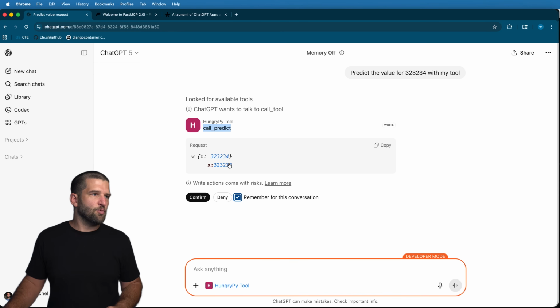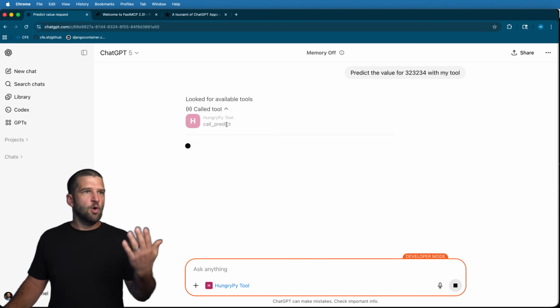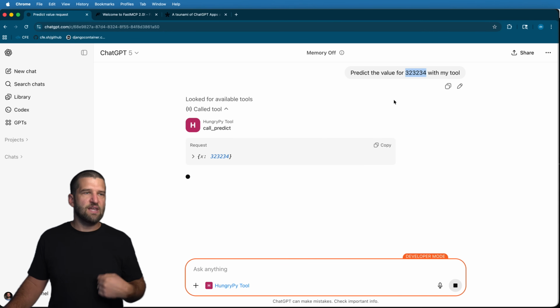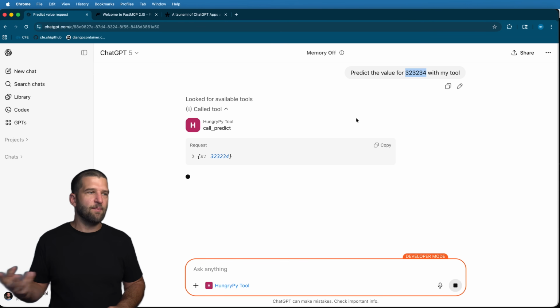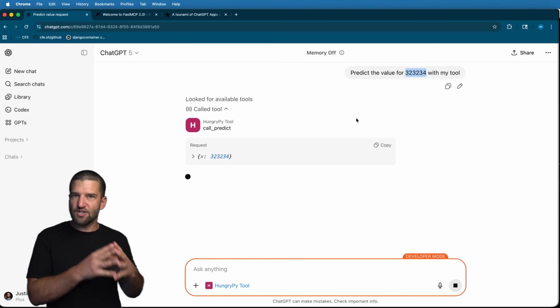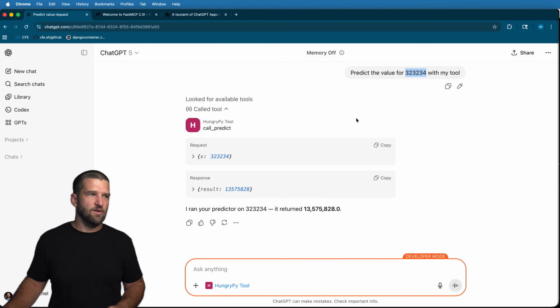So we're going to go ahead and remember this conversation. I'll go ahead and hit confirm. Now it's going to call the tool with that argument that I gave it here as context. And then eventually my code is going to return back a result from that prediction. And then ChatGPT is going to know about the result, and then it will go ahead and make sense of it, right? So there's the tool call, there's that result.